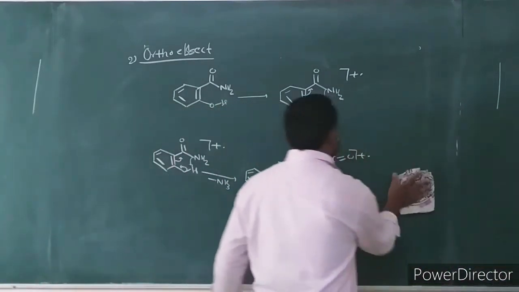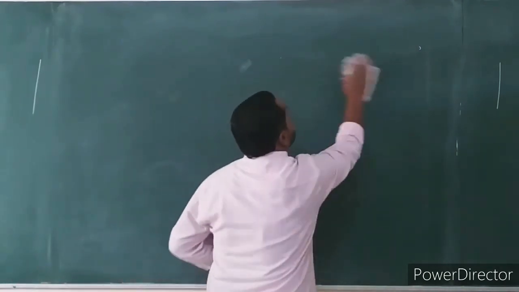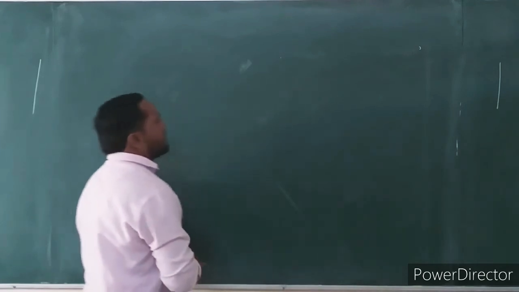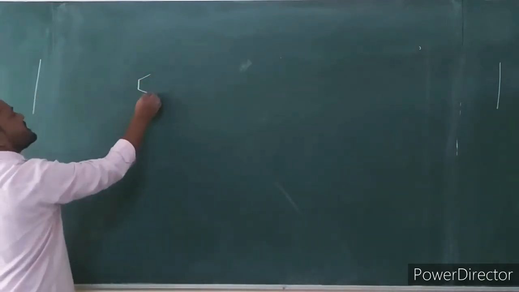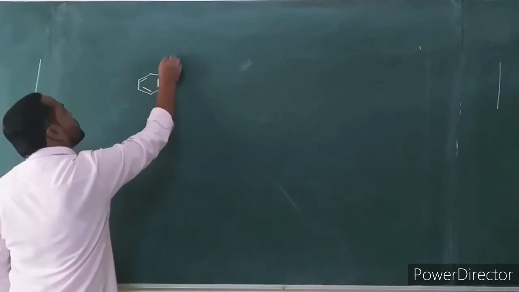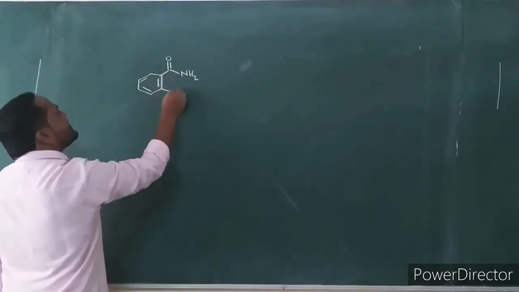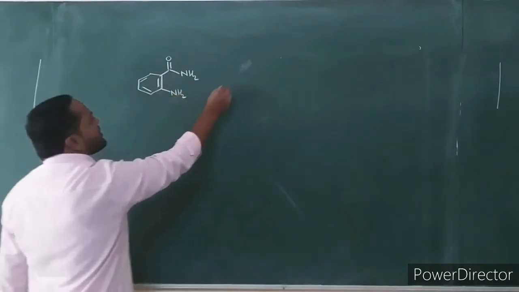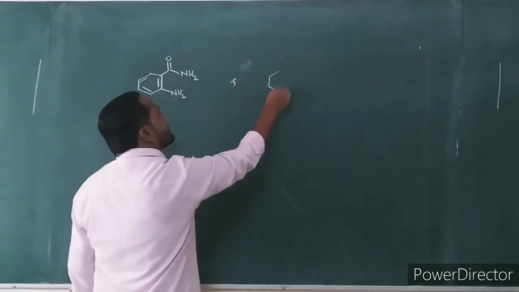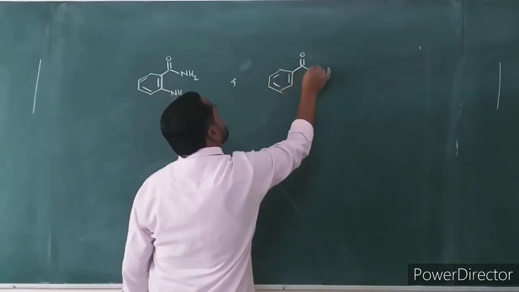Consider one example. How will you distinguish these two compounds by mass spectrum?